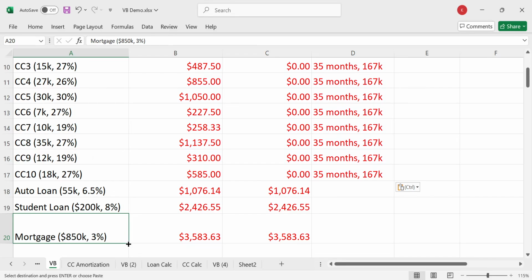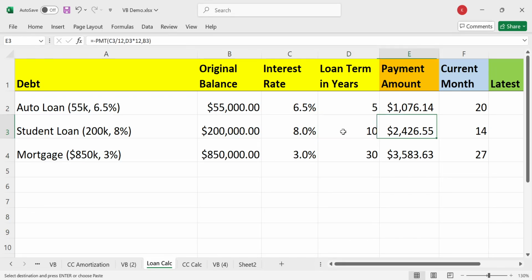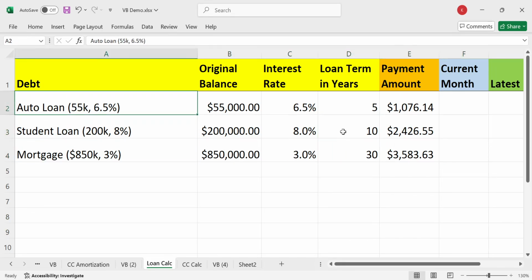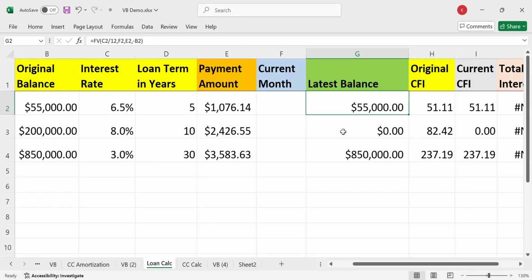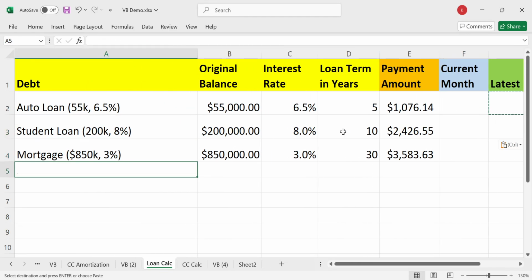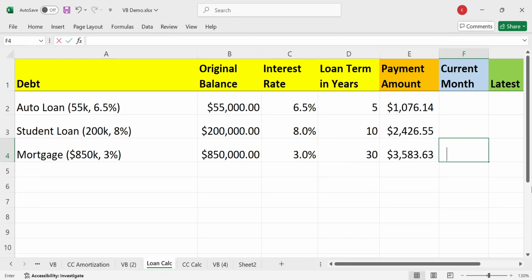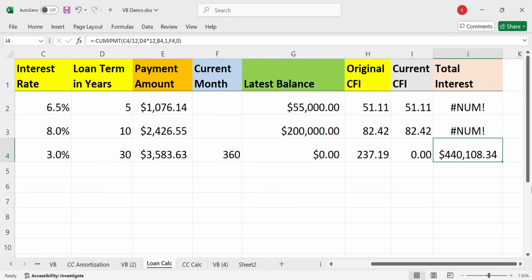So let's go ahead, 35 months, right? We have this loan calculator right here that shows the amount we're paying and the current balance. And how much interest are we paying? Here's the thing: I'm not saying don't pay off your 30-year mortgage, because like I said before, a 6% interest rate on a 30-year mortgage is about 115% and 3% is like 50%. If you don't believe me, just type in 360 here and look. $440,000 of interest, right? If you bought a home for 1 point something million, now you have to add 440 on top of that.